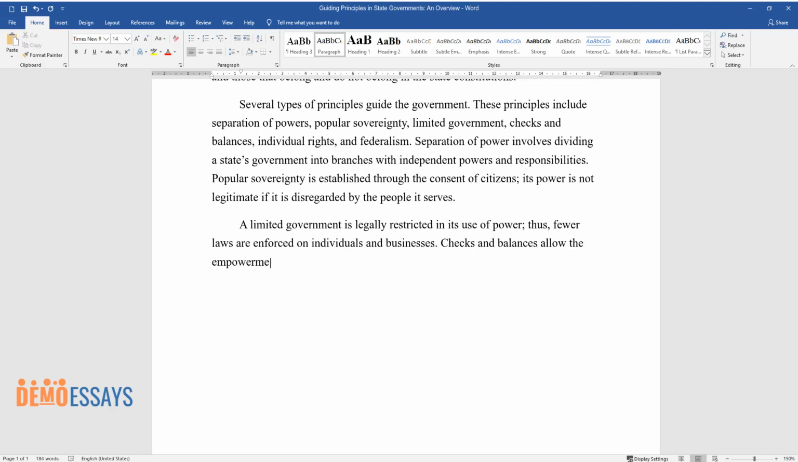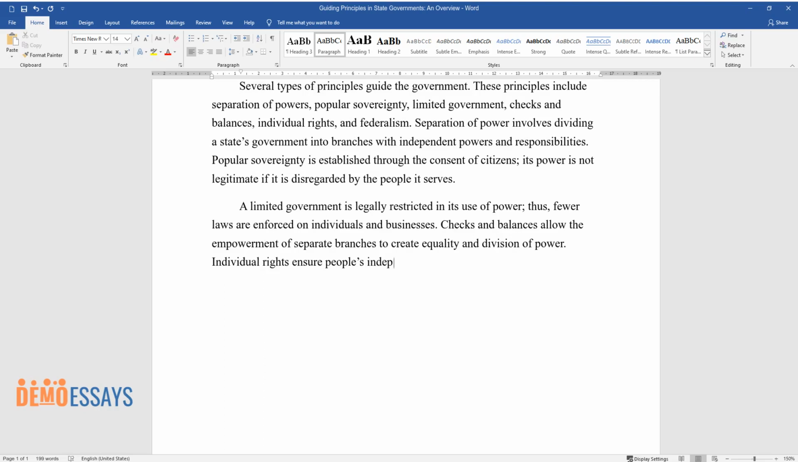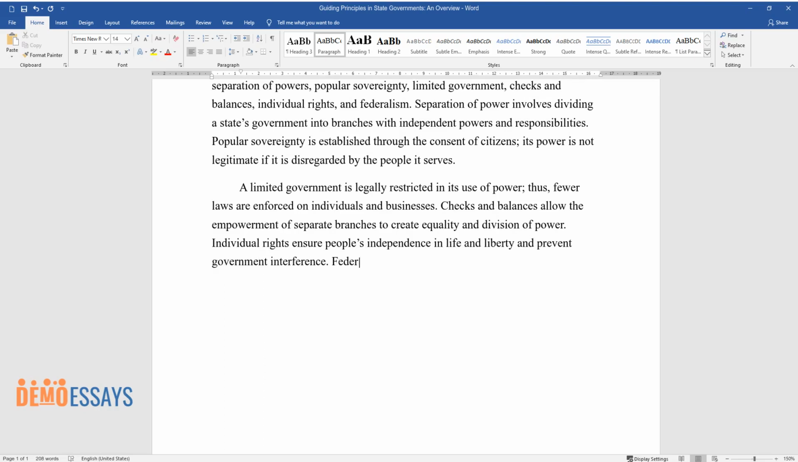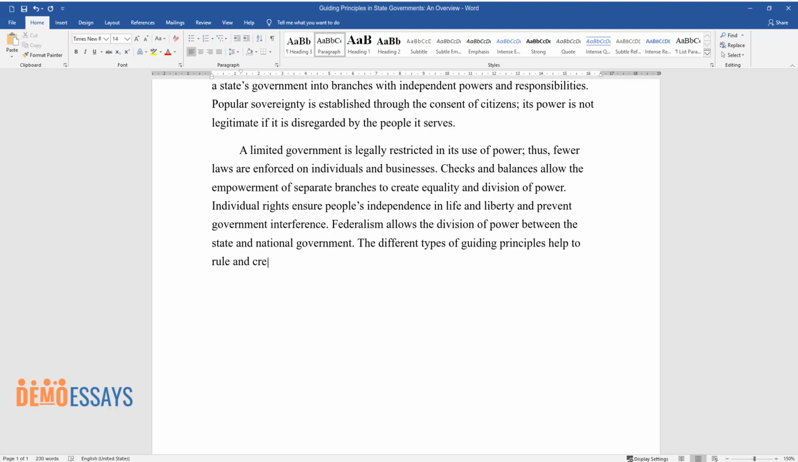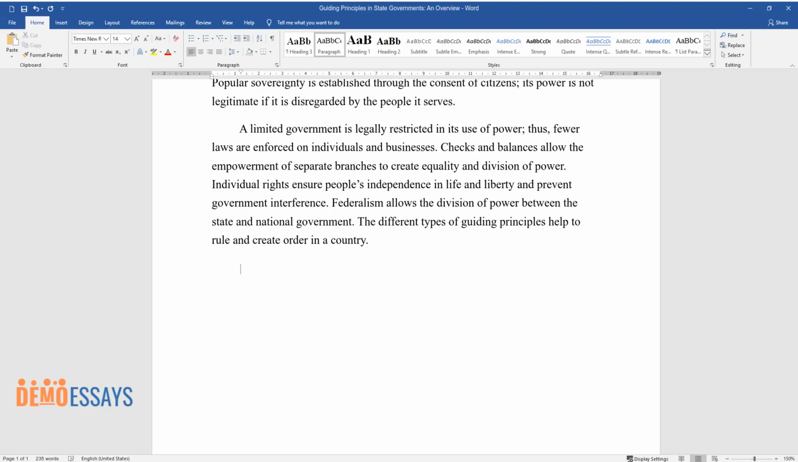Checks and balances allow the empowerment of separate branches to create equality and division of power. Individual rights ensure people's independence in life and liberty and prevent government interference. Federalism allows the division of power between the state and national government. The different types of guiding principles help to rule and create order in a country.